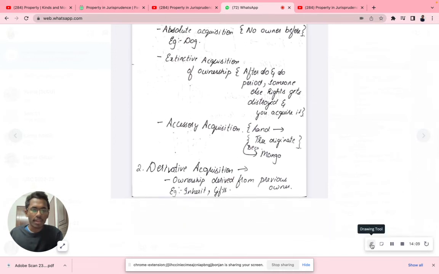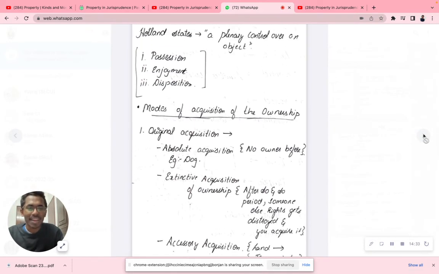Now next we have derivative acquisition. What is derivative acquisition? Ownership derived from the previous owner. So something which has been derived from the previous owner. Now you are my father. Just imagine your property is coming back to me. Derivative acquisition. I'm getting it from inheritance, along with gift. For example, you give your land to me in the form of a gift deed. Derivative acquisition. I'm getting it. If you're giving, also no problem. I'll give my child.